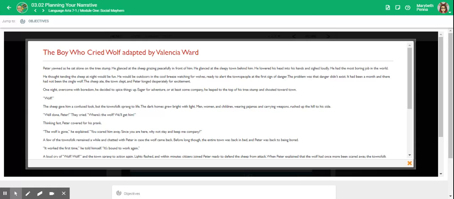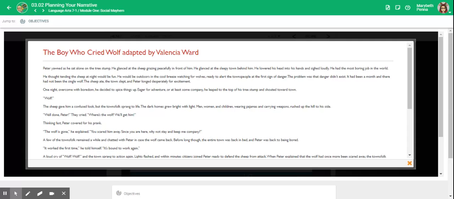He thought tending the sheep at night would be fun. He would be outdoors in the cool breeze, watching for wolves, ready to alert the townspeople at the first sign of danger. The problem was that danger didn't exist. It had been a month, and there had not been a single wolf. The sheep ate, the town slept, and Peter longed desperately for excitement.